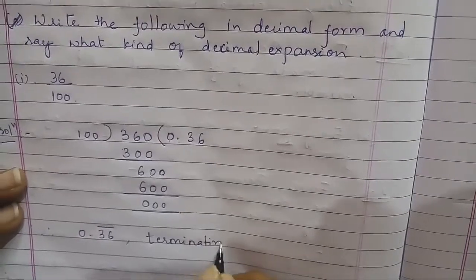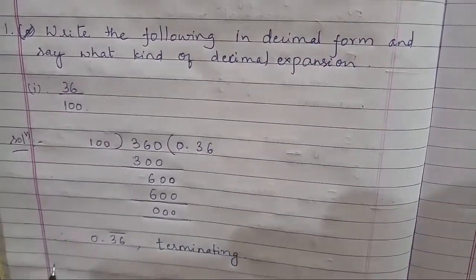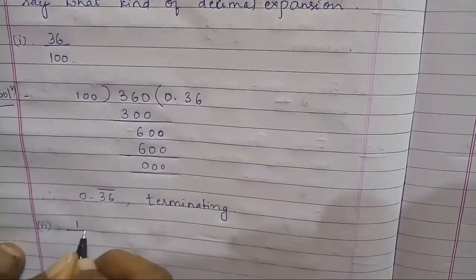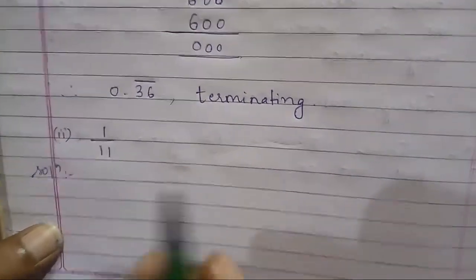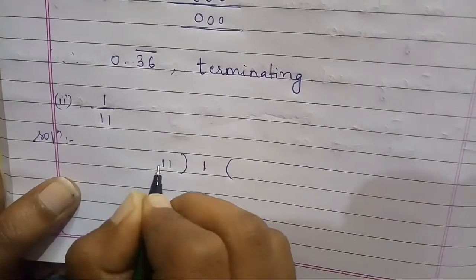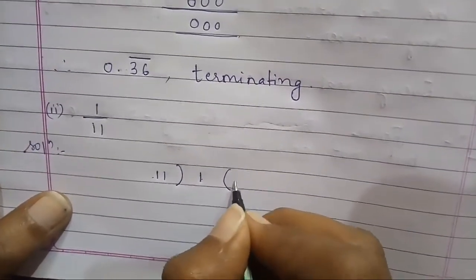This is terminating. Second problem, 1 by 11. Solution. Here 11 is the divisor, 1 is the dividend. Here 1 is less than 11. So I can take a 0 point.